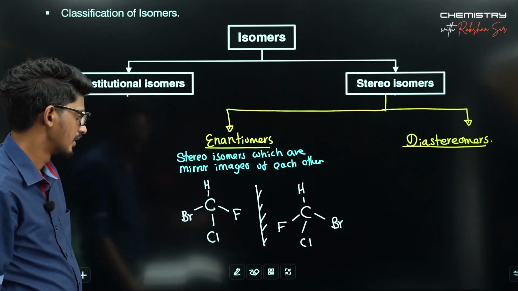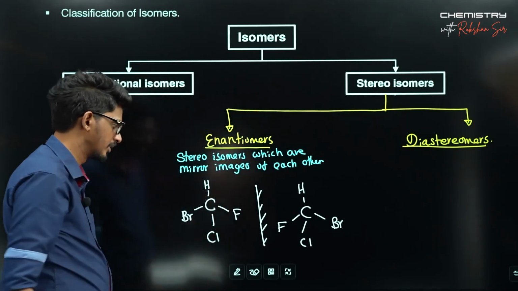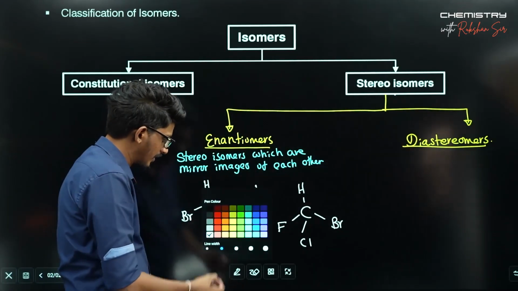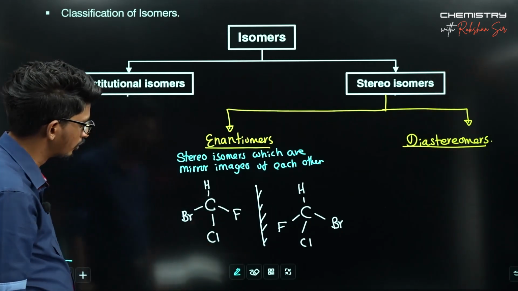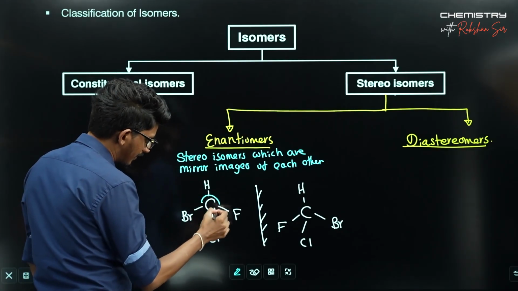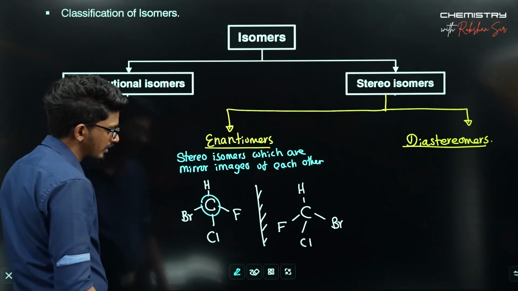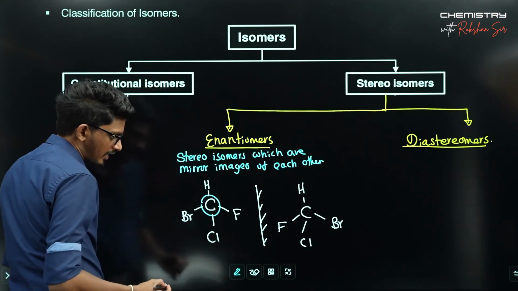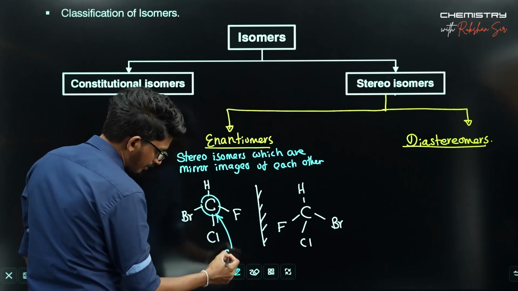So basically, to show enantiomerism, there is a requirement for your molecule to fulfill. The requirement is you should have a chiral carbon with you.